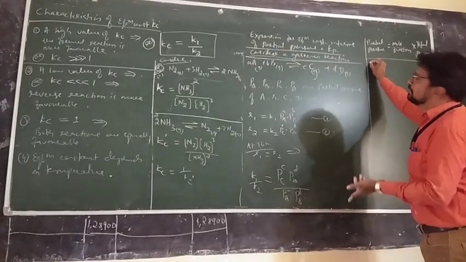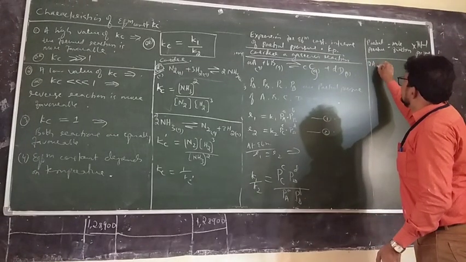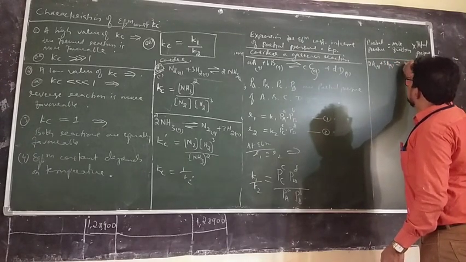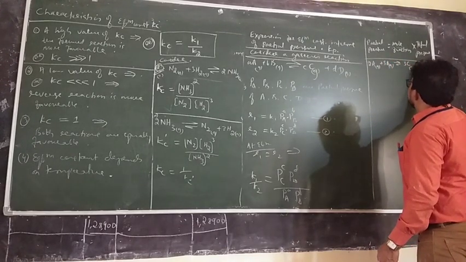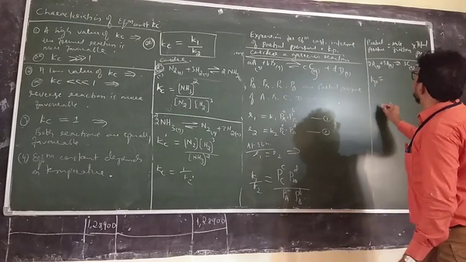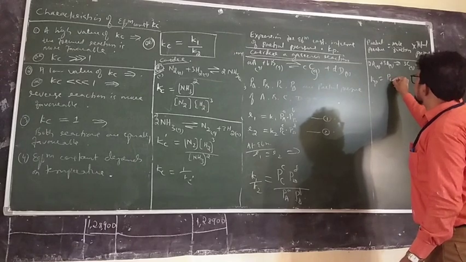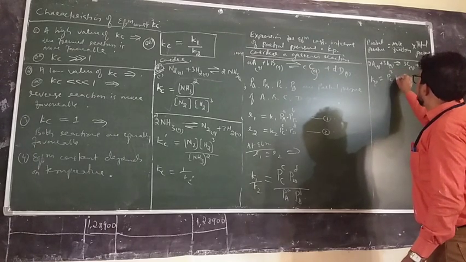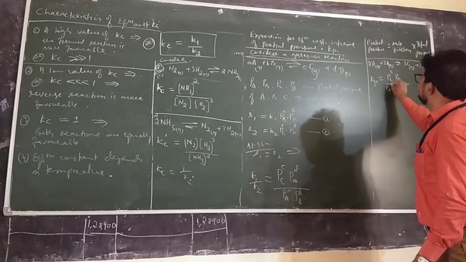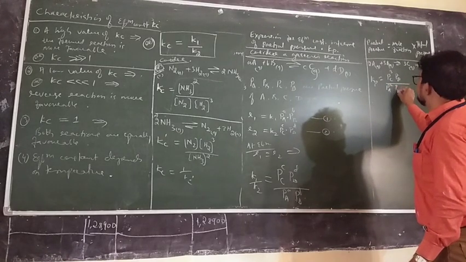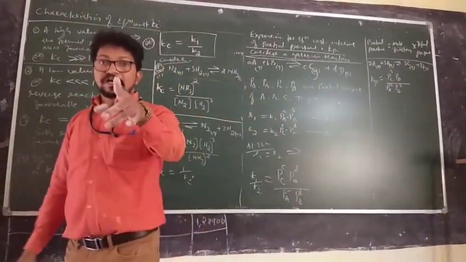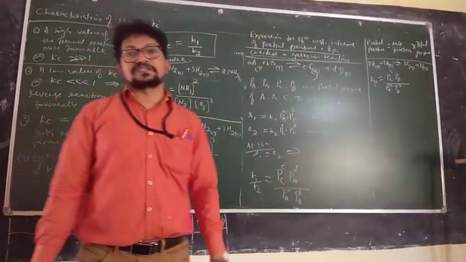Same reaction I will give: 2A gas plus 3B gas giving 3C gas plus D gas. So can you write Kp? Kp equal to partial pressure of C cubed, partial pressure of D divided by partial pressure of A squared, partial pressure of B cubed. Is that correct? Number of moles are used as powers of the partial pressure terms.